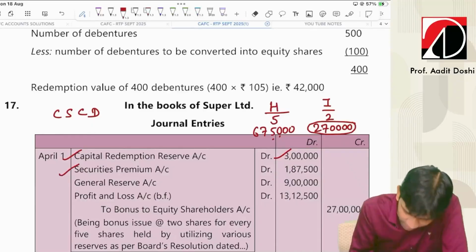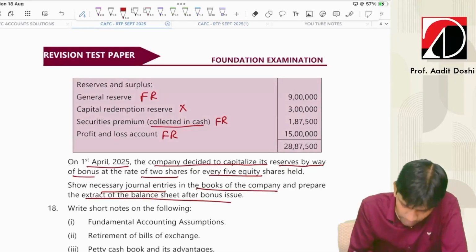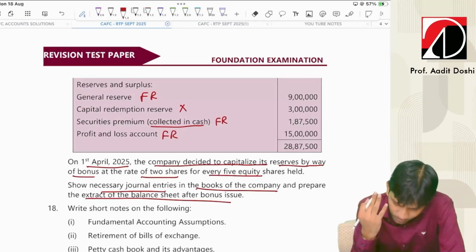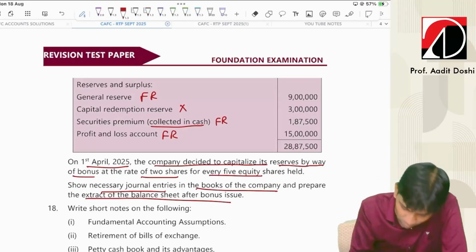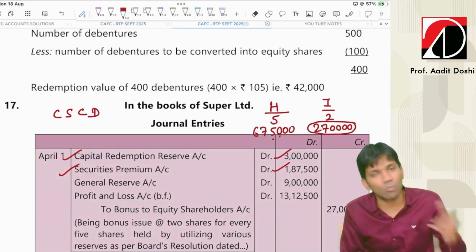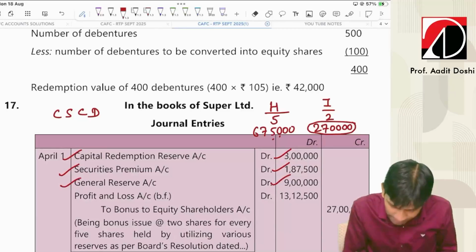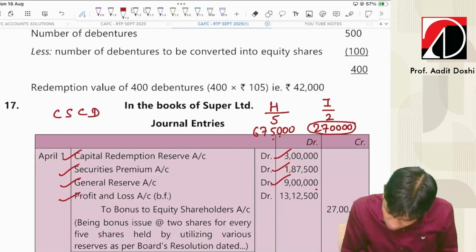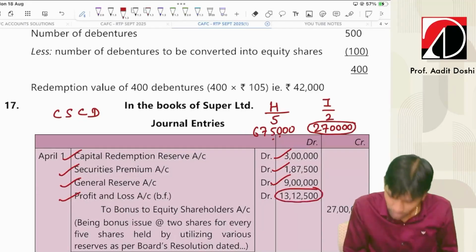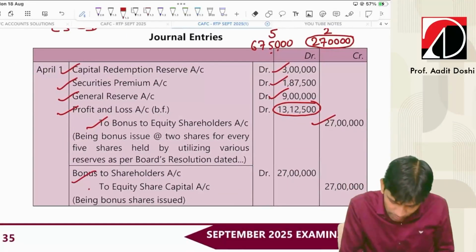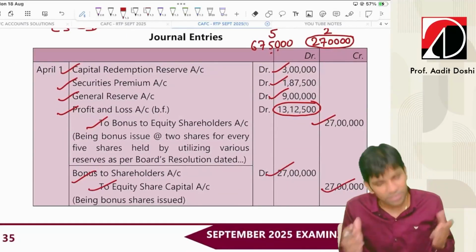Securities premium, yes, we have in the balance sheet 1,87,500. Then C for capital reserve, we don't have capital reserve. We have straight away general reserve and profit and loss. Guys, you can use either of the two. Both are free reserves. There is no sequence in that. They have used general reserve full 9 lakh and balance from P&L. Bonus to shareholders account debit to equity share capital, being bonus shares issued.